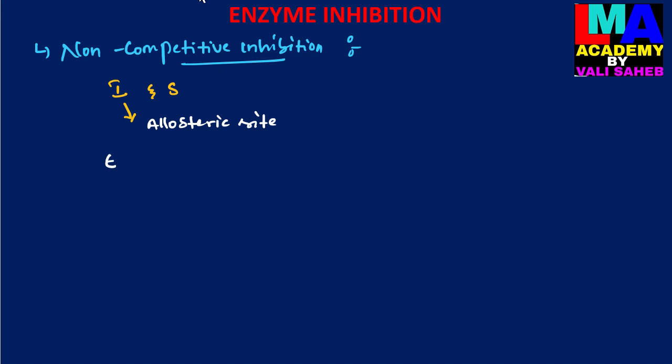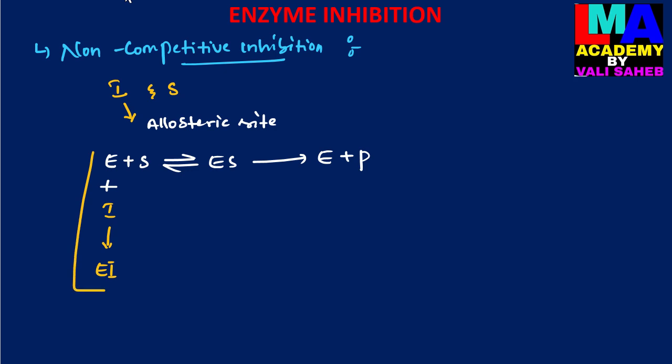Let us see the equation of the reaction: enzyme substrate complex, then enzyme and product. The inhibitor binds at a site other than the active site of the enzyme to form an enzyme inhibitor complex.